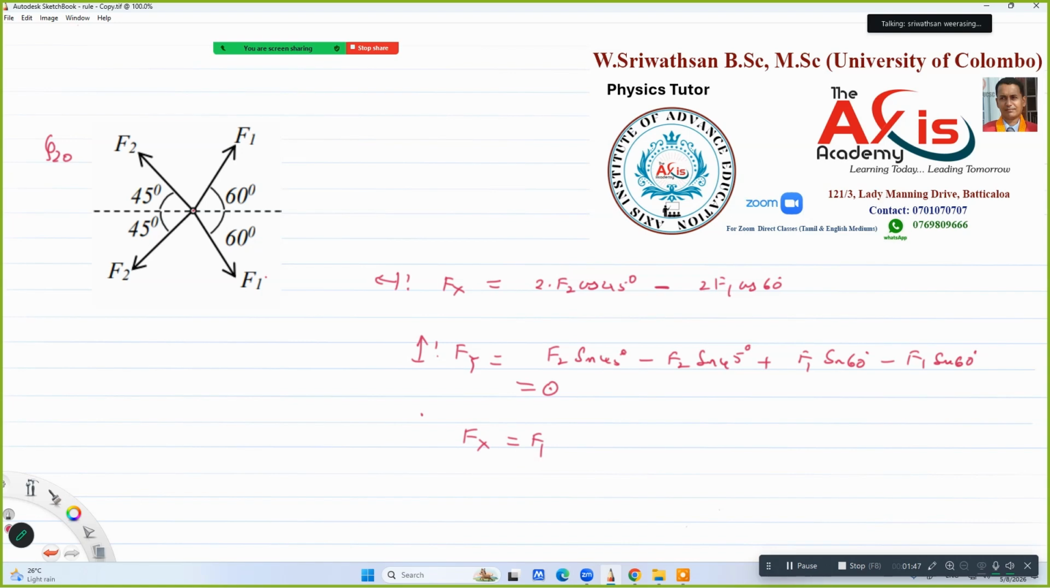Resultant force is F1. That means, if you solve this, 2F2 cos 45, 1 over root 2, minus 2F1 cos 60, half, right? So this will be root 2 F2 minus F1 equals F1. So 2 F1 will be root 2 F2. From this you can find F1 over F2, that will be root 2 by 2, 1 over root 2, in the sense the option number 5.